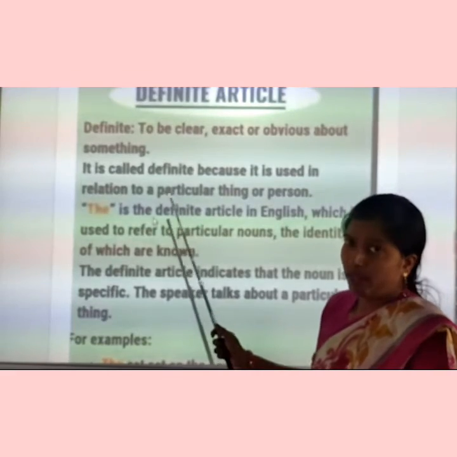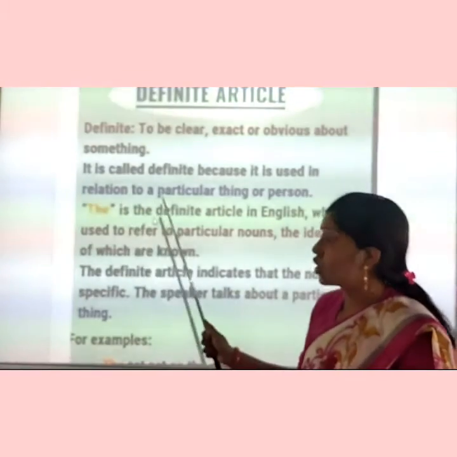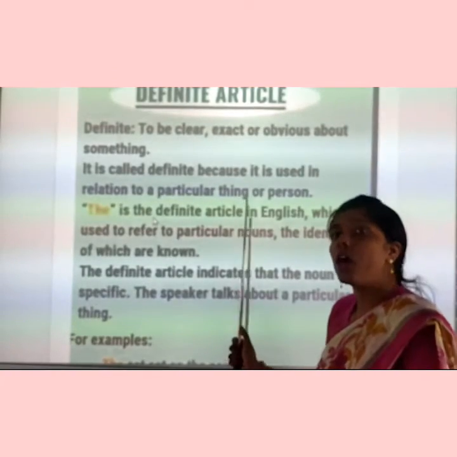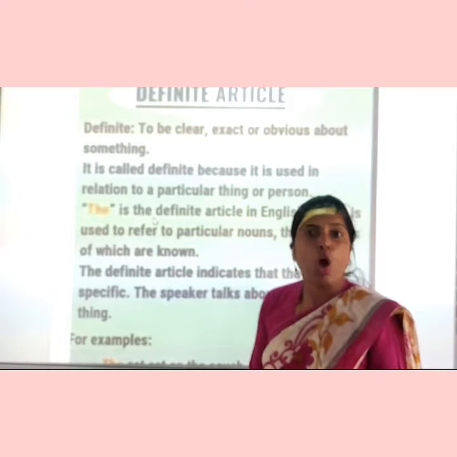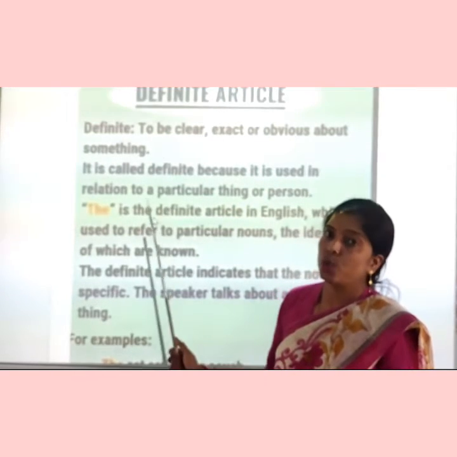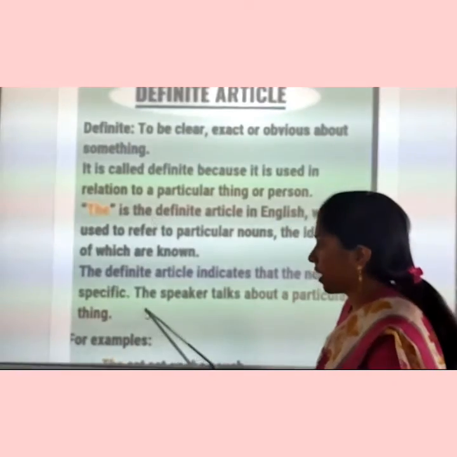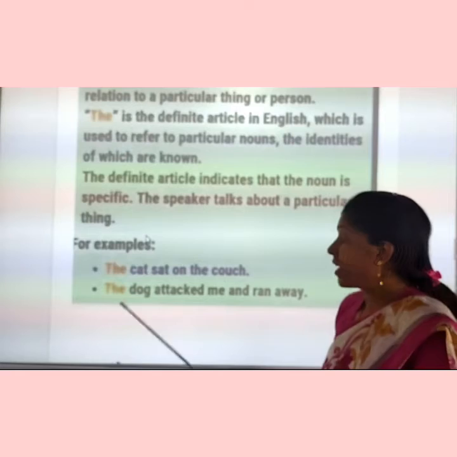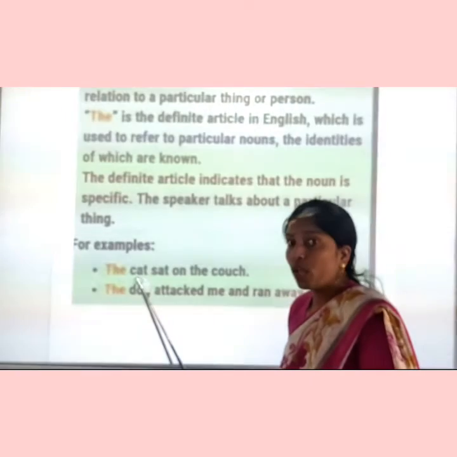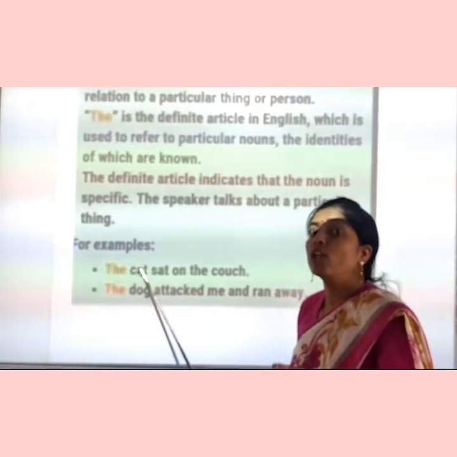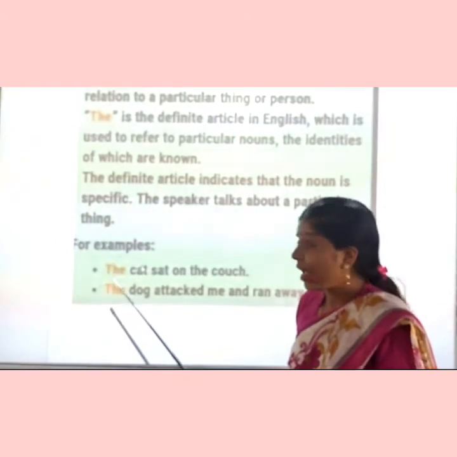It is called definite. Why is it called definite? Because it is used in relation to a particular thing or a person. When we are talking about a particular person or particular thing, we are going to use the definite article the. Is it clear, students? See the example. The cat sat on the couch. That means for which cat are we talking? We are talking about the particular cat who sat on the couch. That's why which article are we using there?